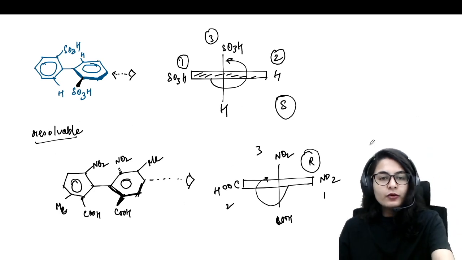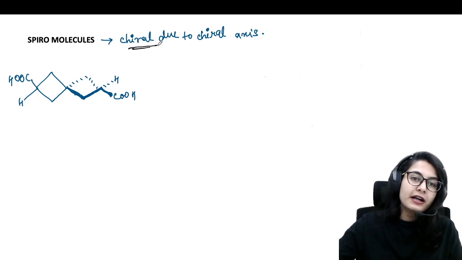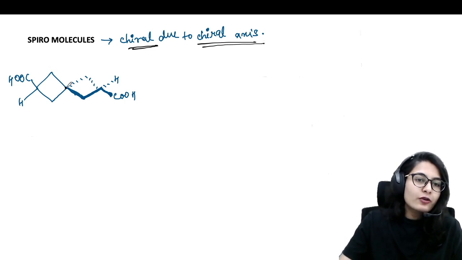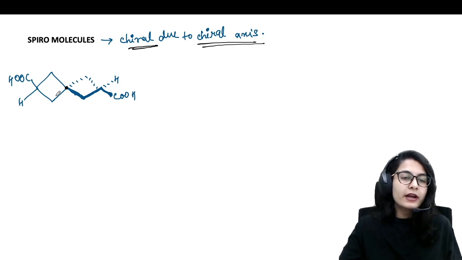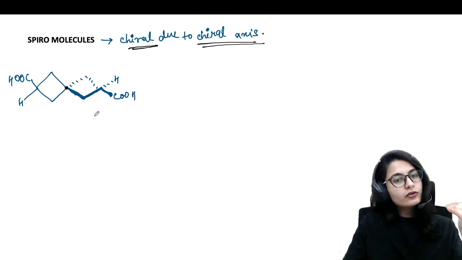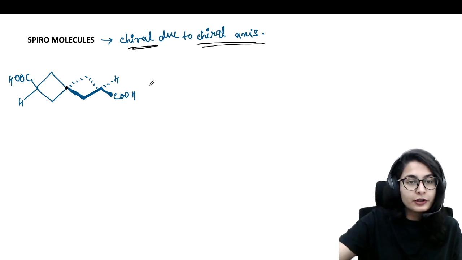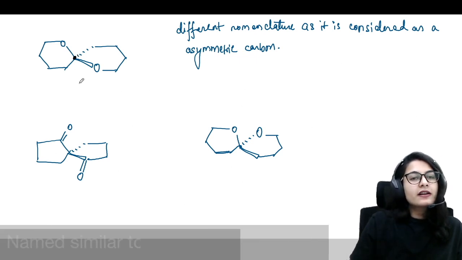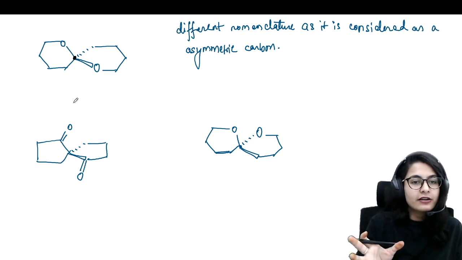Okay, now moving onwards to the spiromolecules. So spiromolecules once again are chiral due to a chiral axis. Okay, and spiromolecules are of two types. One spiromolecule where you are having the substituents far away from this carbon, and this is also symmetric in nature, so you cannot just take it as a tetrahedral carbon system. However, this kind of spiro molecule will have some difference right from the atom from where it is connected. So this could be taken as a tetrahedral system.